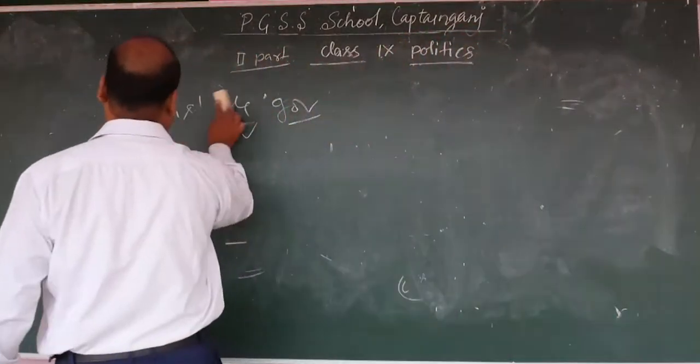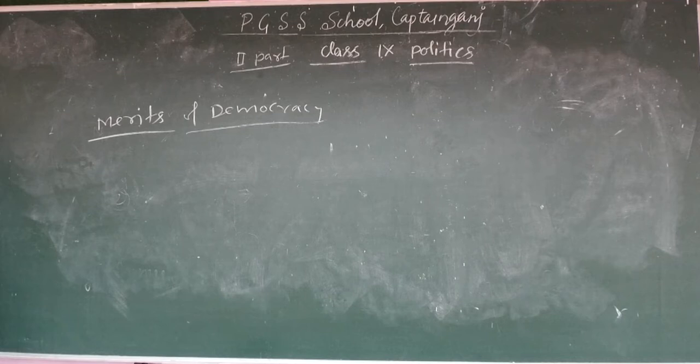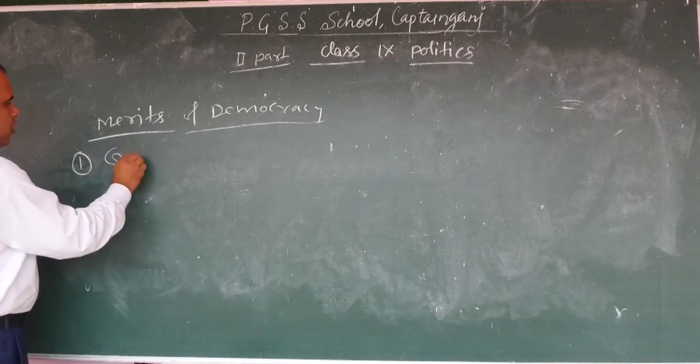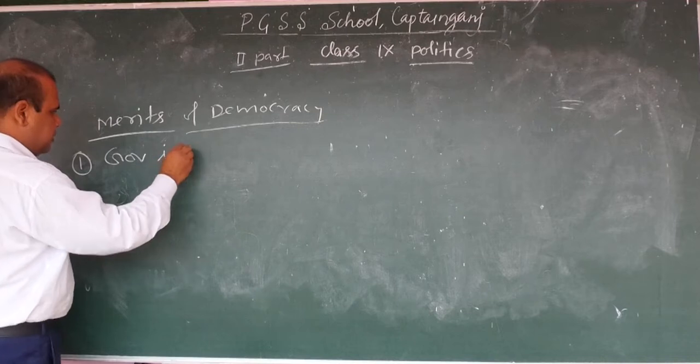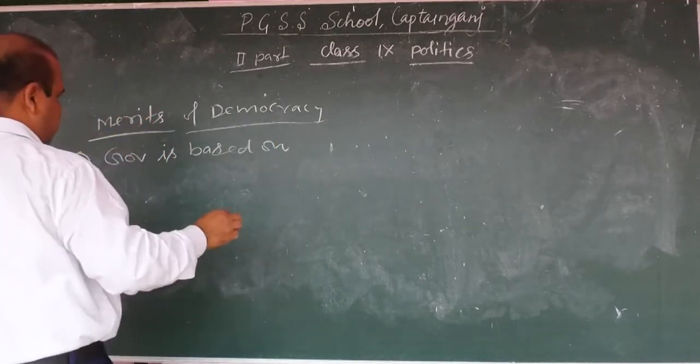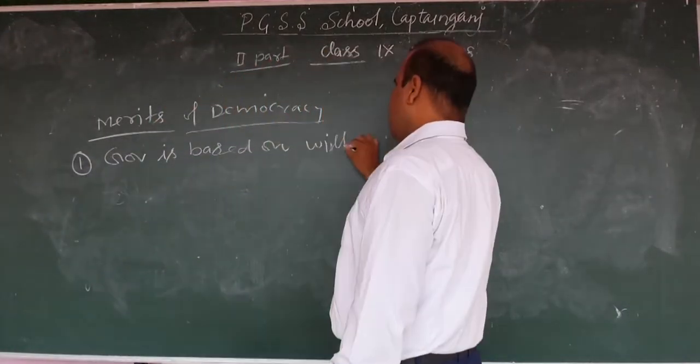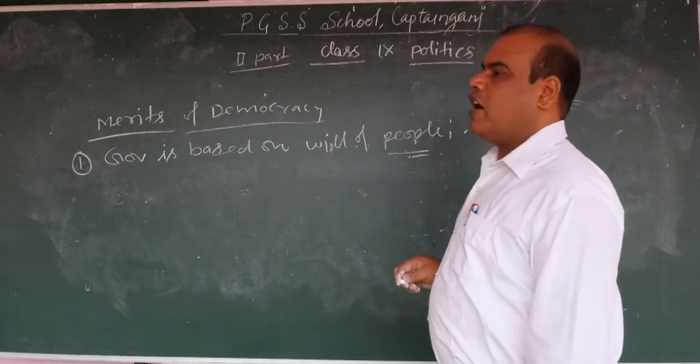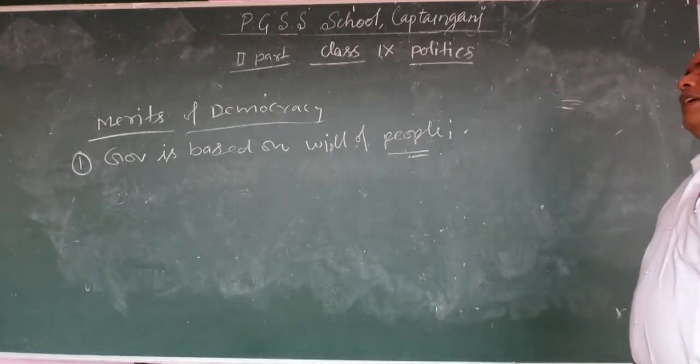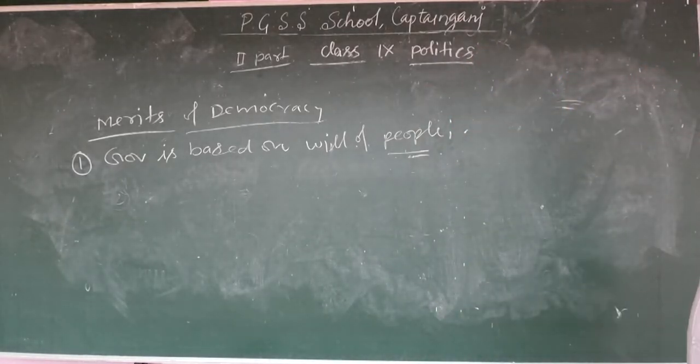Next, let's read the merits of democracy. First, government is based on the will of the people. In the democratic form, the government is elected by the people, and functions on the will of the people.